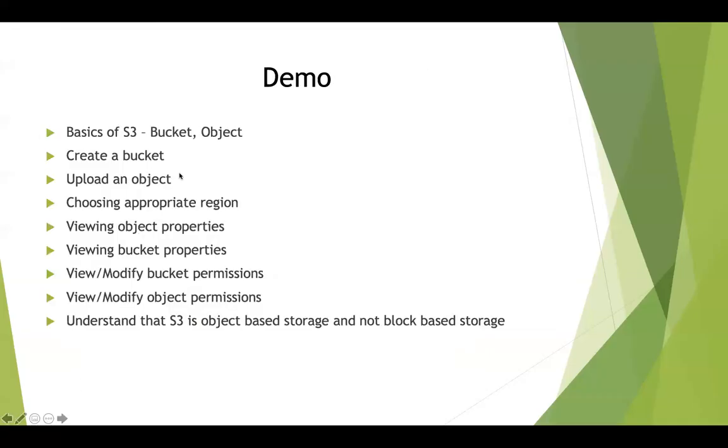Okay, so we will go to the demo. We will see how to create a bucket and how to create an object. We will go ahead and upload an object, and then we will choose an appropriate region for creating the bucket. We will view some of the object properties and some of the bucket properties. We will also look at some of the permissions in terms of access control lists and bucket policies, and how to modify them.